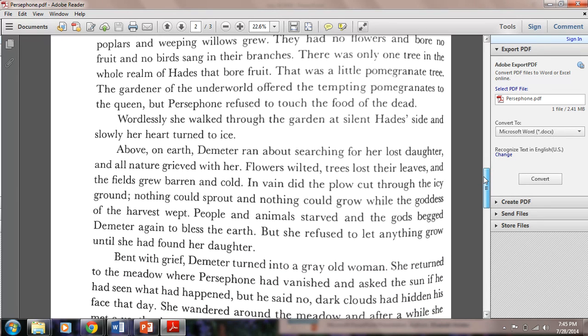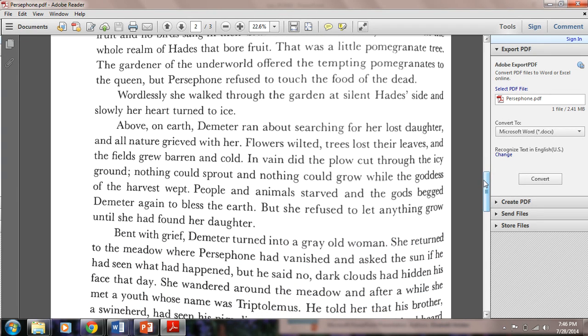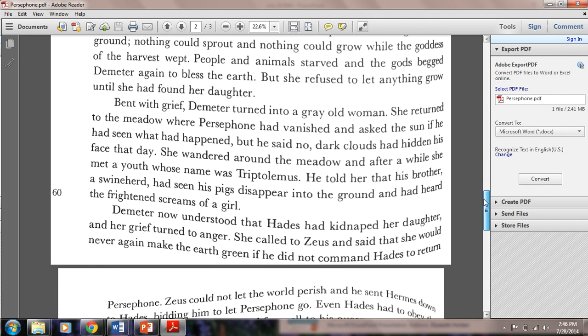Above, on earth, Demeter ran about, searching for her lost daughter, and all nature grieved with her. Flowers wilted, trees lost their leaves, and the fields grew barren and cold. In vain did the plow cut through the icy ground. Nothing could sprout, and nothing could grow while the goddess of the harvest wept. People and animals starved, and the gods begged Demeter again to bless the earth, but she refused to let anything grow until she had found her daughter.